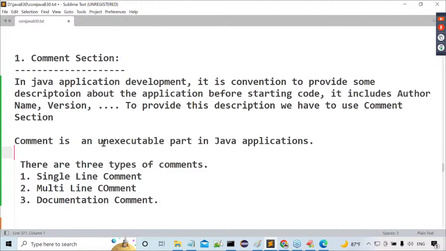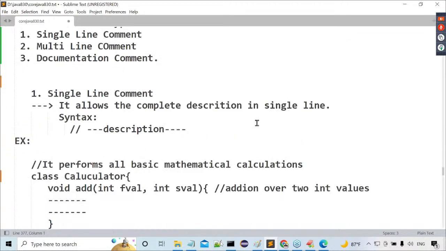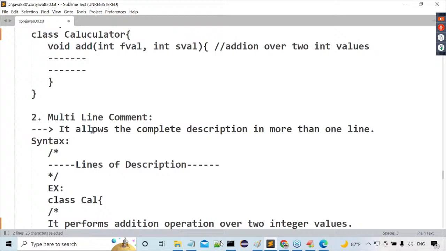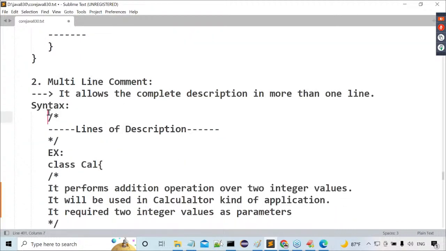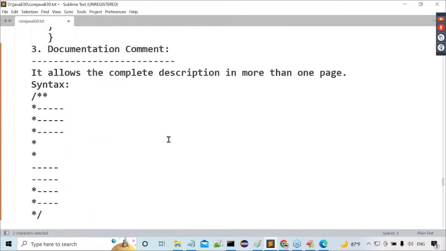That's okay, fine. Next one is, what is single line comment here? It tells the description in a single line. Syntax is what? 2 forward slashes and description. And example I gave, that's okay, fine. Next one is, what is multi-line comment? It tells the complete description in more than 1 line. What is the syntax for it now? Slash star, lines of description, and star slash. Example also I gave.